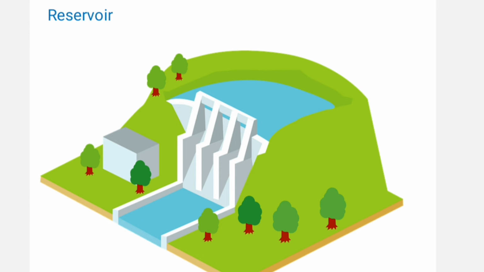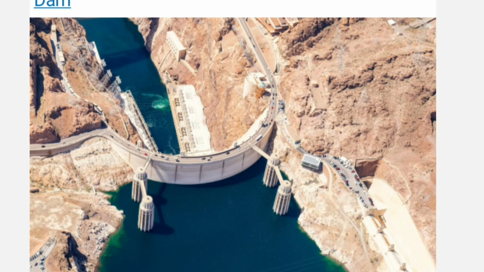Reservoir. This is the area behind the dam where a large amount of water is stored. The height of water stored in the reservoir decides how much potential energy the water possesses. The higher the height of water, the more its potential energy. Dam. The dam is the most important part of any hydroelectric power plant. It is built to develop a reservoir of required capacity of stored water. It should be built at a location where the height of the river is sufficient to obtain the maximum possible potential energy from water.